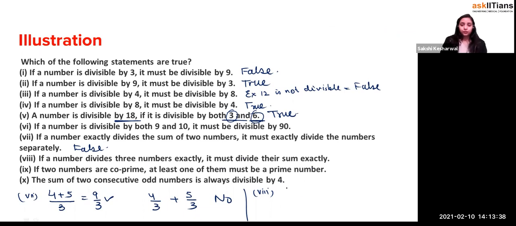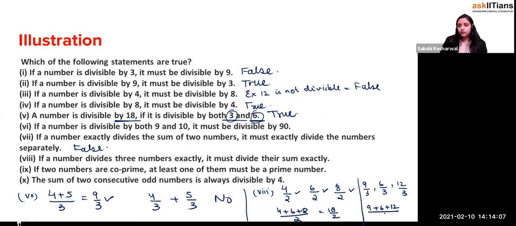Yes, it's true. Let's take an example of 4 divided by 2. Yes. 6 divided by 2. Yes. And then 8 divided by 2. Yes. So can I say that 4 plus 6 plus 8 is divisible by 2? This is equal to 18, and 18 is divisible by 2. Let's take an example of 9 divided by 3, 6 divided by 3 and 12 divided by 3. Just add it up: 9 plus 6 plus 12 is 27, divisible by 3. So yes, it's true.